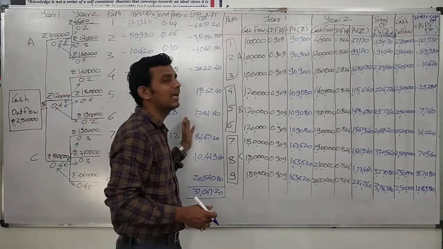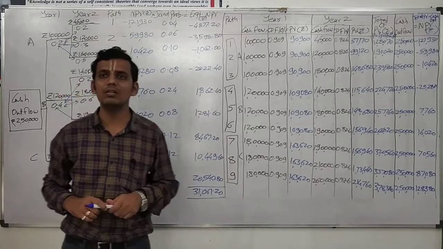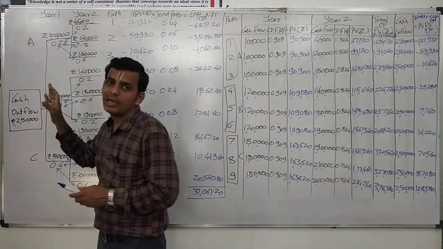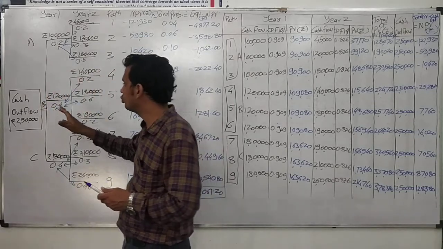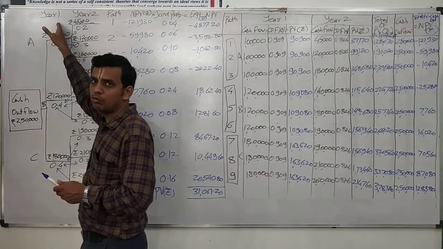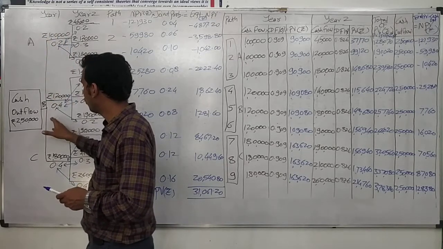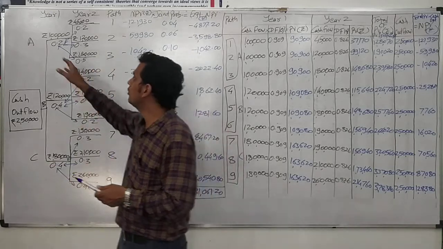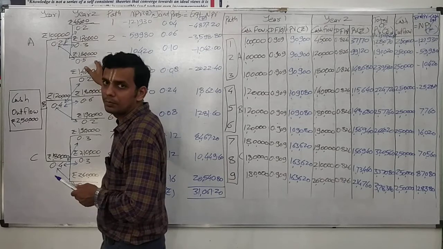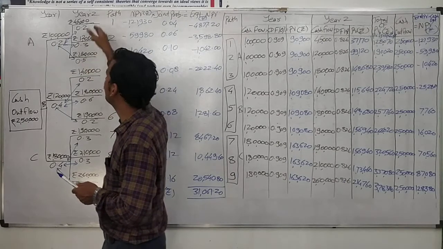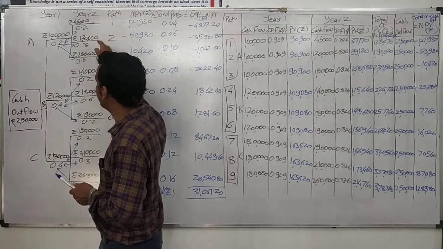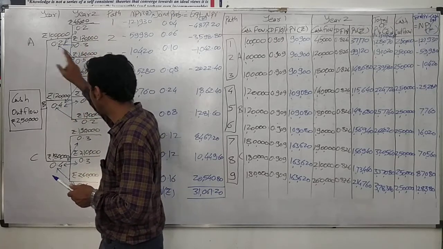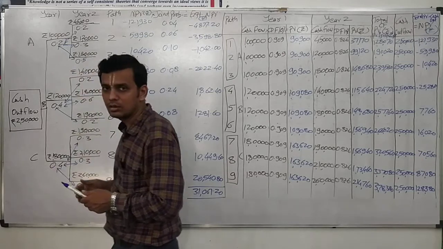This kind of solution can be asked in the examination. Remember one thing, it would be maximum for 2 years. What we have to do is write the thing as it has been mentioned in the question. First of all, for year 1 we would write cash inflows with their probabilities for each situation. For year 2, for each situation we are given 3 possibilities. We have to write it accordingly: first, second, third for year 1, and first, second, third for year 2 for situation 1, and likewise for situation 2 and situation 3.